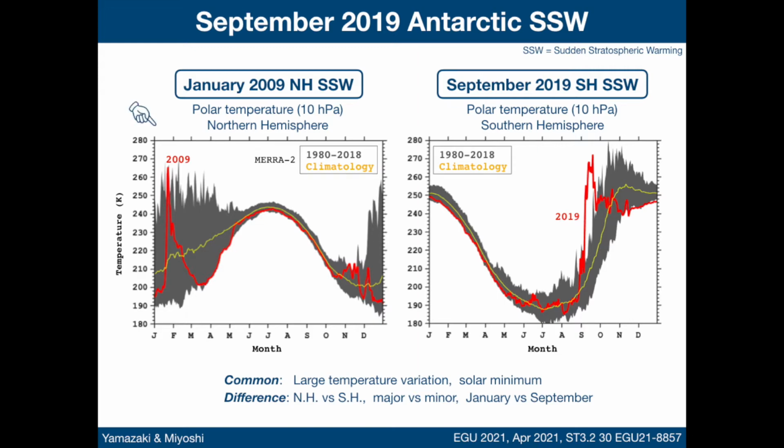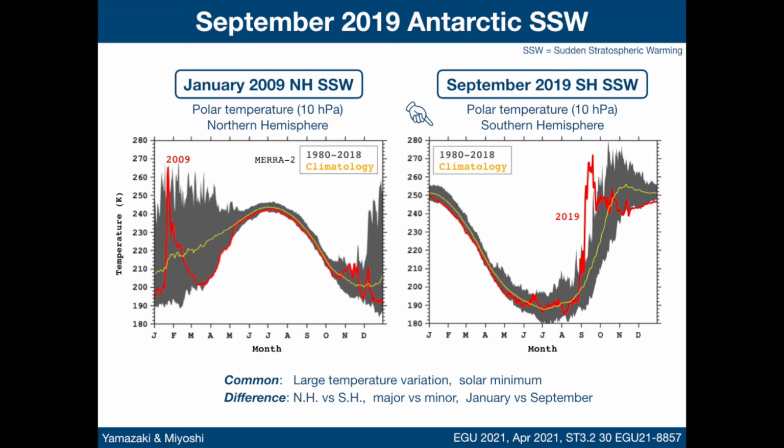The left panel displays the seasonal cycle of Northern Hemisphere polar temperature at 10 hectopascal as derived from MERRA-2 reanalysis. The yellow line shows the climatological mean obtained from the data during 1980 to 2018, and the range between the observed minimum and maximum values is indicated by the gray shading. The red line highlights the year 2009, which shows a large temperature enhancement in January, corresponding to a major SSW event. The right panel shows the polar stratospheric temperature in the same format but for the Southern Hemisphere.